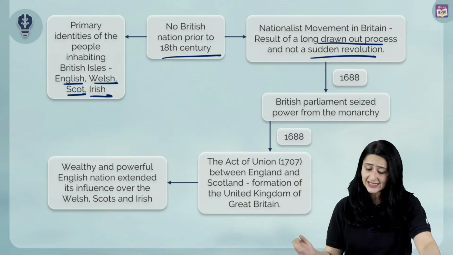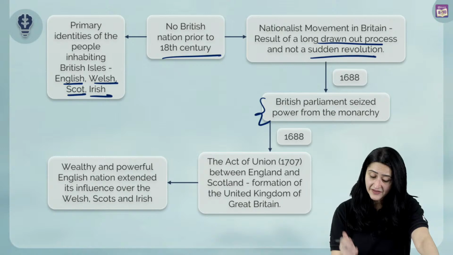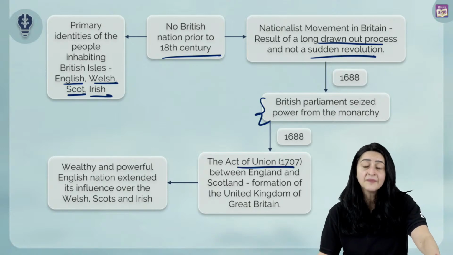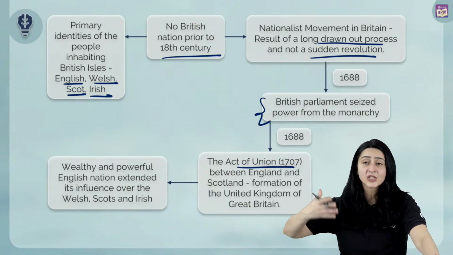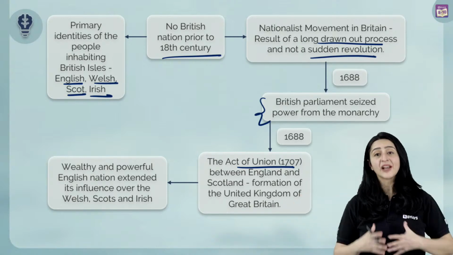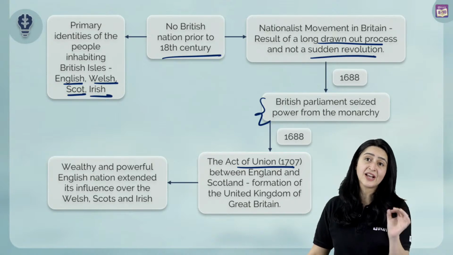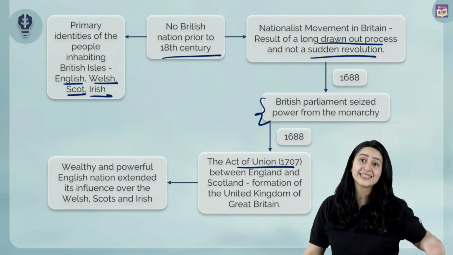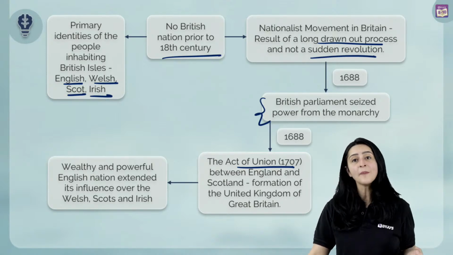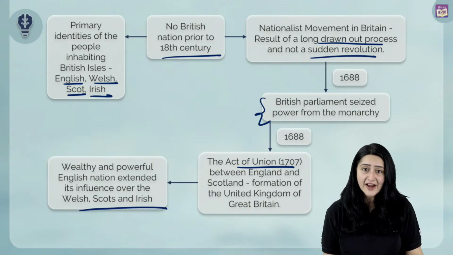And we had in 1688, the British Parliament seized power from the monarchy, and in 1707, we had the Act of Union that was formed between England and Scotland. But we know that because England had become very powerful because of the process of industrialization, English actually exerted influence or dominated the other ethnicities like the Welsh, Scot, and the Irish.